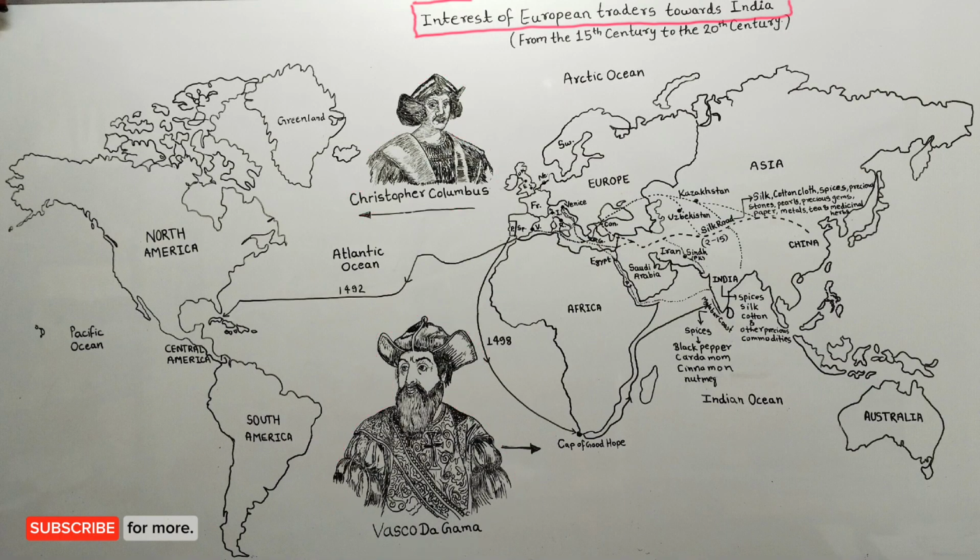So that we can get a background that why the British and other European traders were taking so much interest in India, why all these people had their eyes set only on the India, okay? Once we understand this topic, it will help us a lot in understanding European trades as well as the British and their related acts, right?